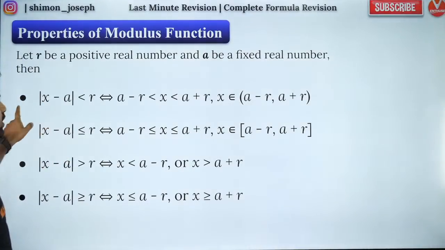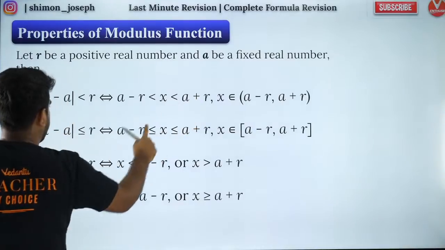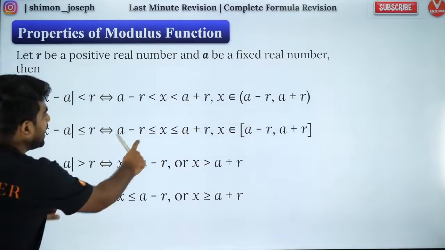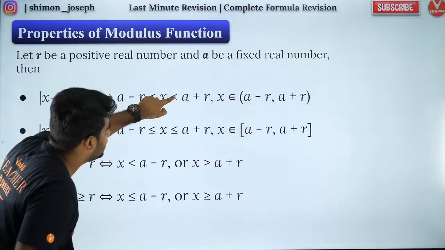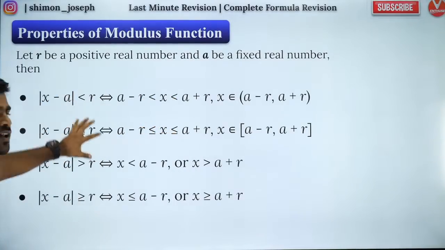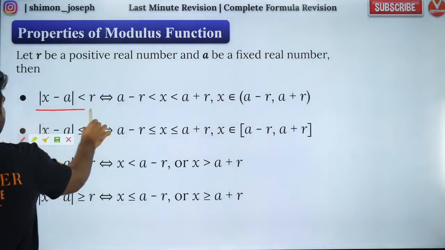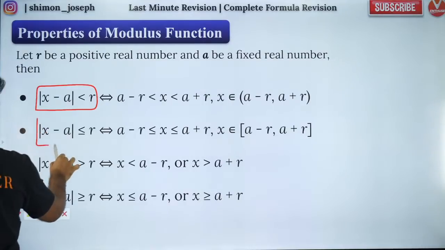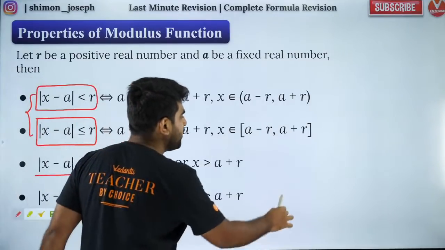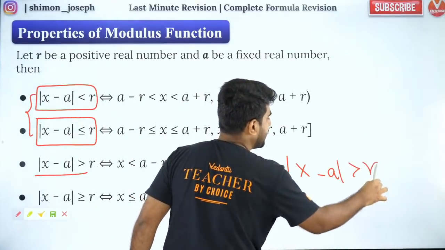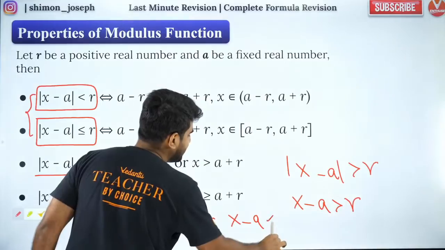Now let's look at these results. Whenever you have mod x minus a less than r, that means x will lie between a minus r and a plus r. These two are very similar. Can you see that? Only the equality is changing. Here it is less than, and here it is less than or equal to. These are very important inequalities which you have to remember. When you have mod x minus a less than r or less than or equal to r, these two are very easy to handle. But what about this? Whenever you have mod of x minus a greater than r, that means x minus a will be greater than r, or x minus a will be less than minus r.